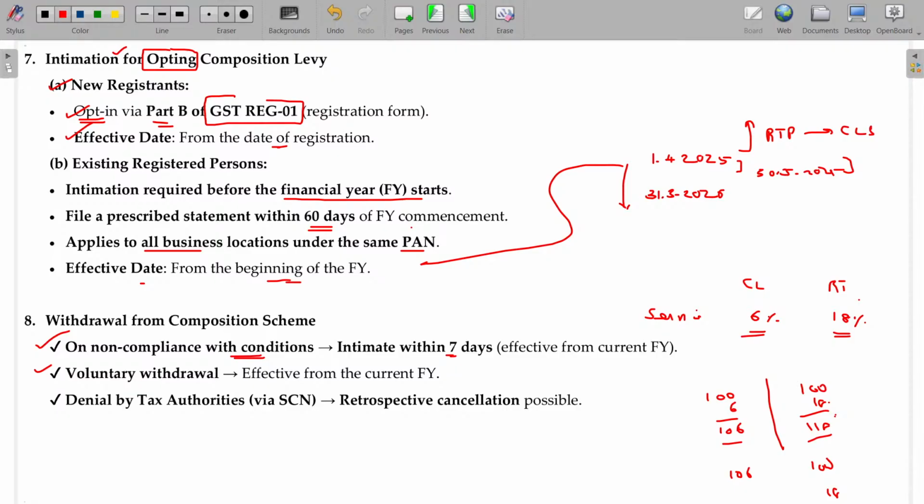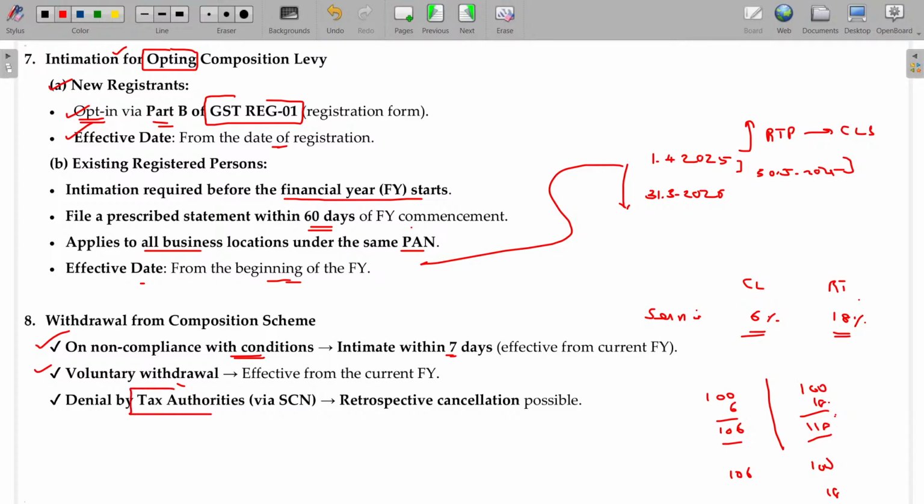Can he go for regular or composition? If all the customers demand that I go for regular taxpayer, I will be happy to pay the entire tax. Then I myself can shift from composition to regular. That may also be possible voluntarily. Voluntary withdrawal.